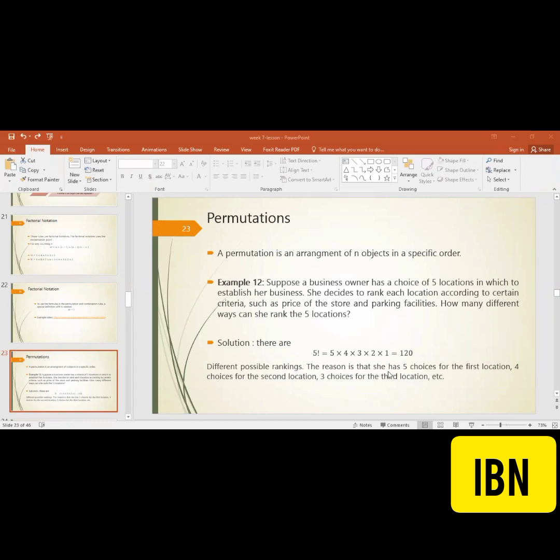The reason is that she has 5 choices for the first location. This is obvious. If she has to select the first location, she has 5 choices. Then 4 choices for the second location, then 3, then 2, and lastly 1. So altogether she has 120.